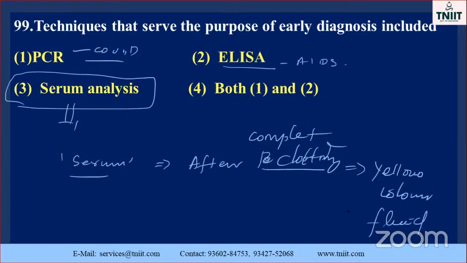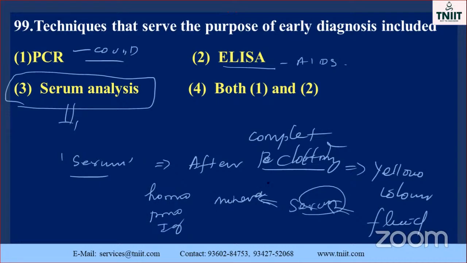Okay, yellow color fluid. That is called a serum. The serum is used for the analysis of hormones, proteins, immunoglobulins, and minerals. Those things we can easily identify, but we cannot use it for diagnostic purposes. Sometimes they may use it for diagnostic purposes also. Serum is also used for the ELISA test.